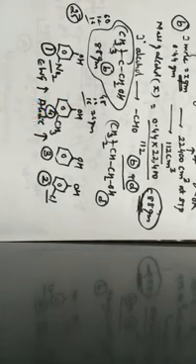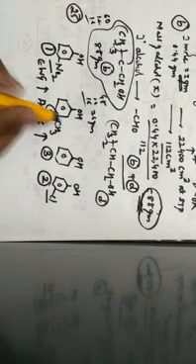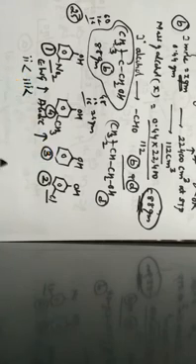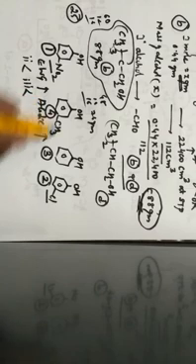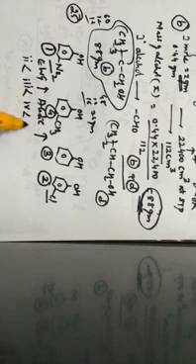So when I arrange this in sequence, the second option is the least acidic, and after this, a bit more acidic is phenol, the third option, followed by the fourth option, and then the first one.